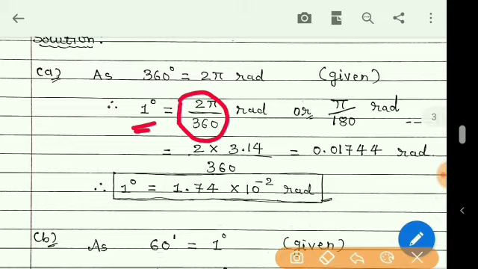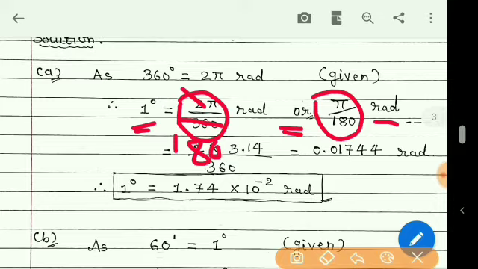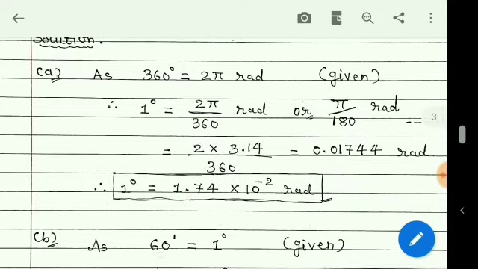But if I simplify this, cancelling the 2 and the 180, what will remain here? It will remain pi by 180 radian. So always remember that 1 degree is equal to pi by 180 radian, and whenever we need to convert degree to radian, we simply multiply it by pi by 180.